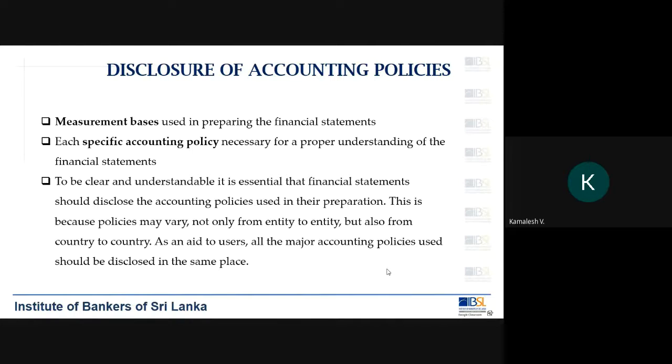Okay, later on we will learn LKS 16, which talks about property, plant and equipment. There you will talk about depreciation, how you provide depreciation for your property, plant and equipment. Now this depreciation policy may vary from company to company. So a reader would like to understand what is the policy that you have adopted for depreciation. That is very, very important. So disclosure of accounting policies is very, very important as part of your financial statements.